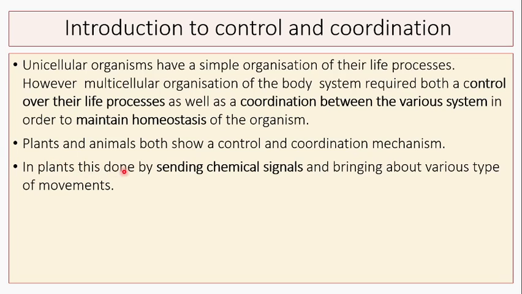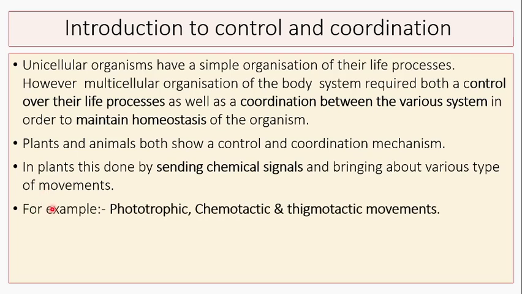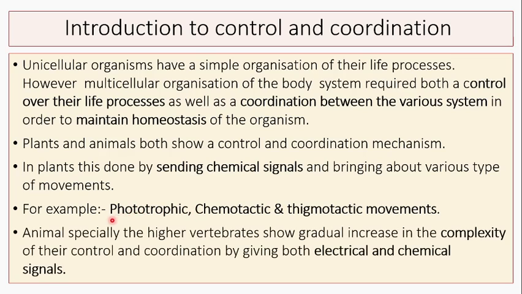In plants, this is done by sending chemical signals and bringing about various types of movements, for example phototropic movement, chemotactic movement, thigmotactic movement. All these three types of movements are observed in plants and are considered part of coordination or control in plants.